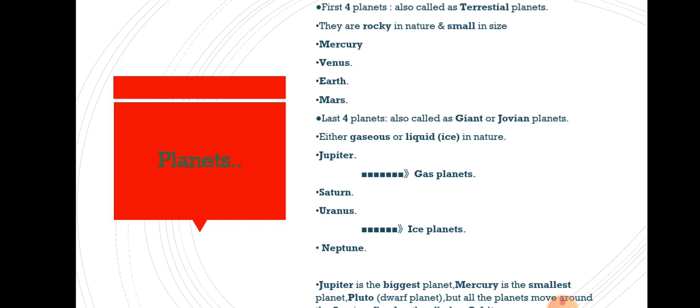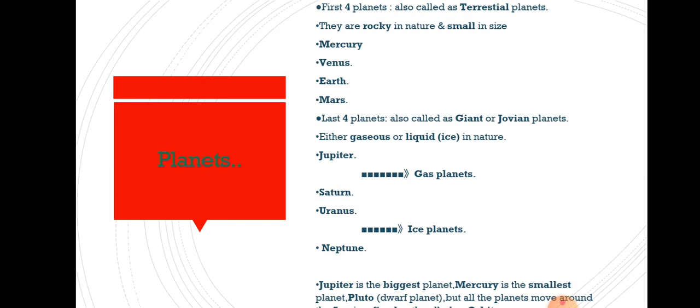In that also, classifications are made. Among the last 4 planets, Jupiter, Saturn, Uranus, Neptune, Jupiter and Saturn are called gas planets. Why are they called gas planets? Because in the second point, just below, where I wrote that the last 4 planets are also called giant planets or Jovian planets, I had mentioned either gaseous or liquid, and in brackets I had given ice, in nature.